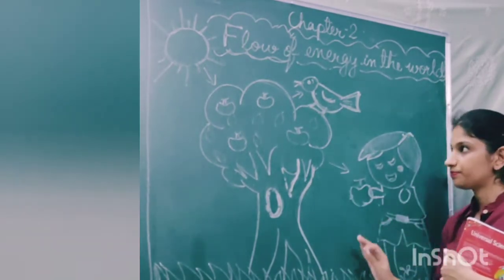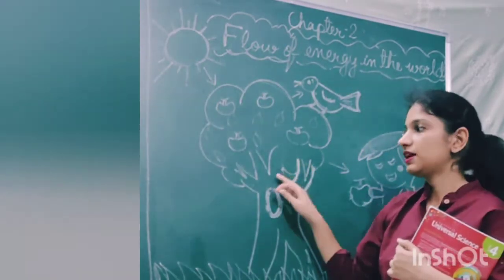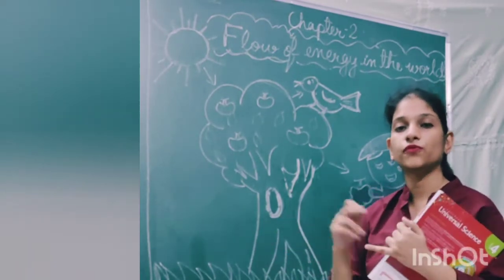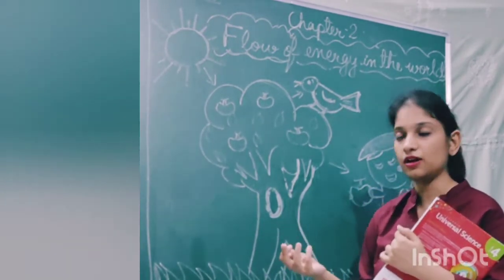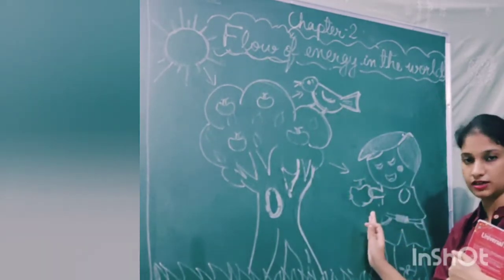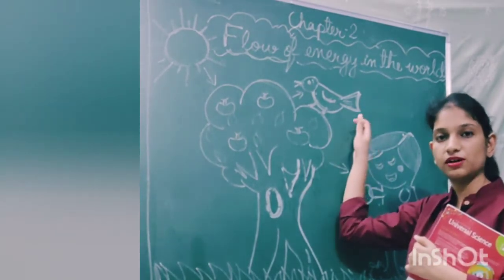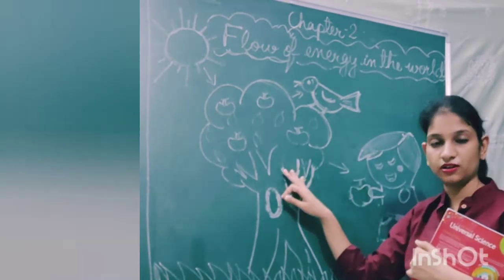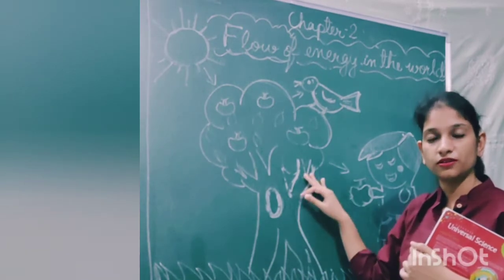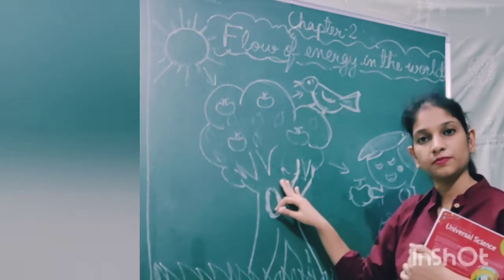Now what happens? Basically, here the sun gives the energy to the plants. Plants make their own food and they store extra food also in the form of fruits, leaves, stem, etc. which we consume, and that energy is then transferred to us. And not only us, the birds and other organisms, animals, etc. also feed on the green plants. Rabbits, right? Grasshoppers, they also feed on the green plants, so they are also dependent on the green plants.